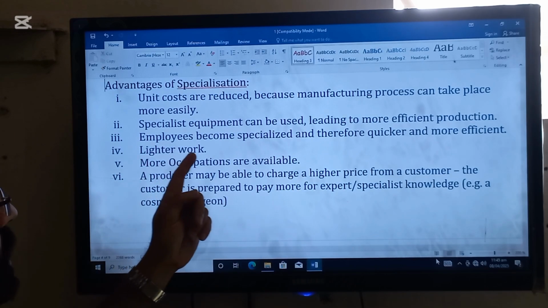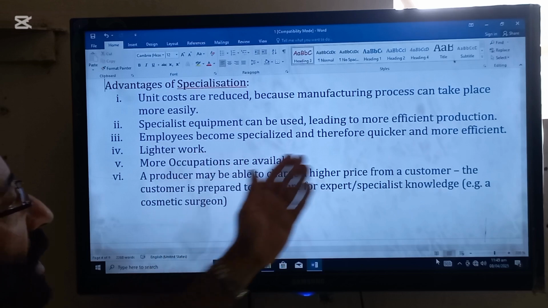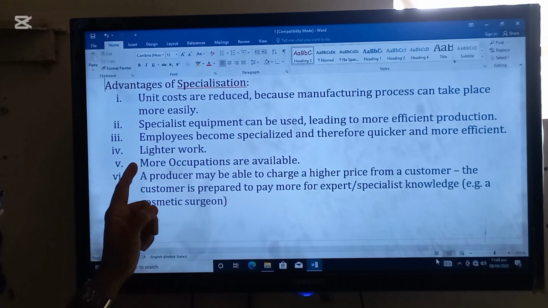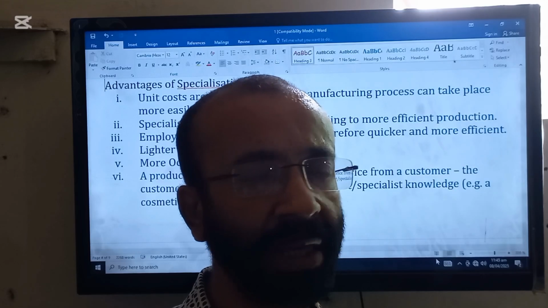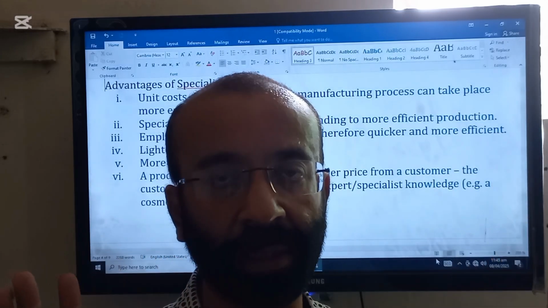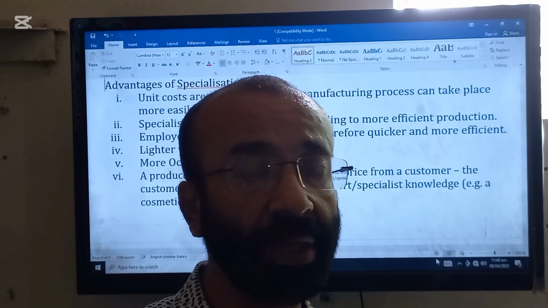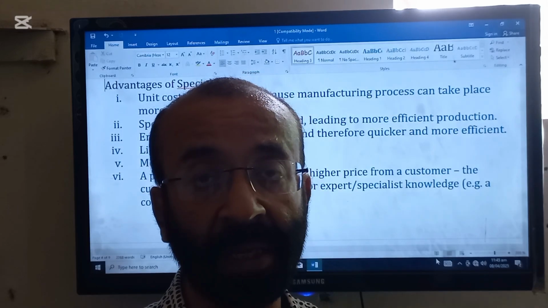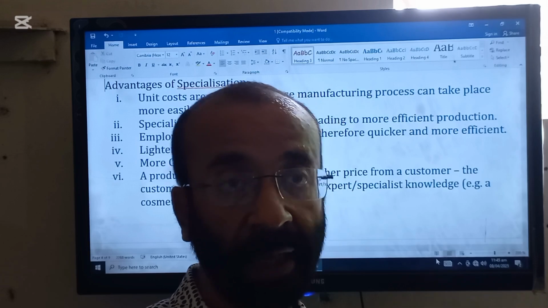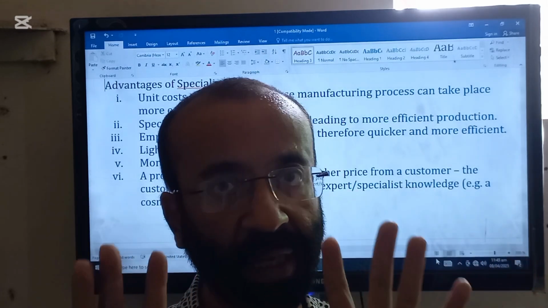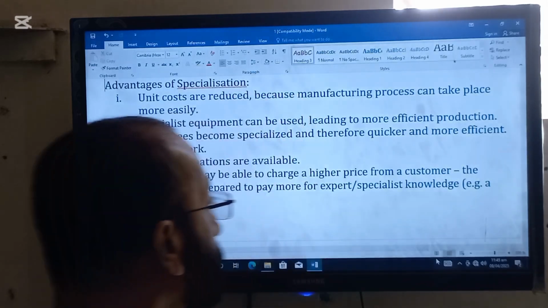Next is employees become specialized and therefore quicker and more efficient. So they will be quicker and more efficient. Next is lighter work. When a person is expert in doing something, definitely the work will be lighter for him. He will not take it as a burden because he is expert. Like a doctor, he will not be burdened because he is specialized in his field. Like a teacher who is expert in teaching will not be burdened because he is expert in teaching.